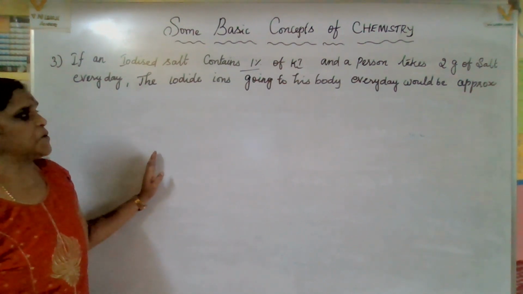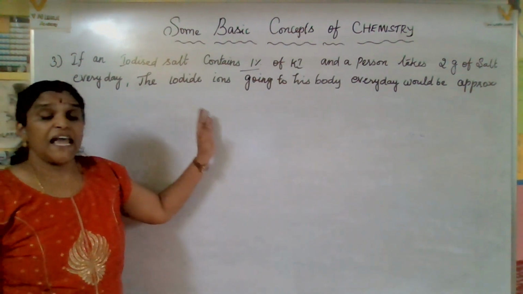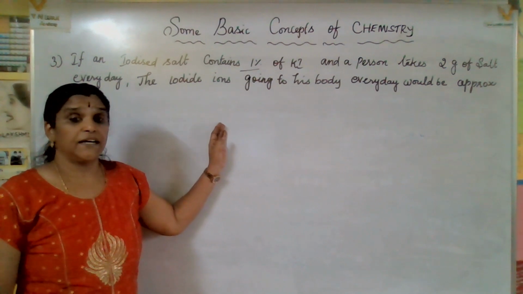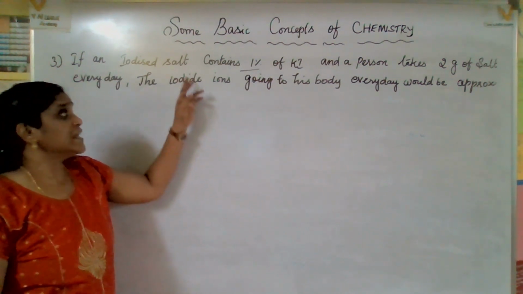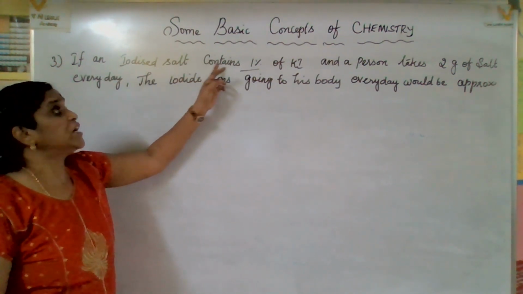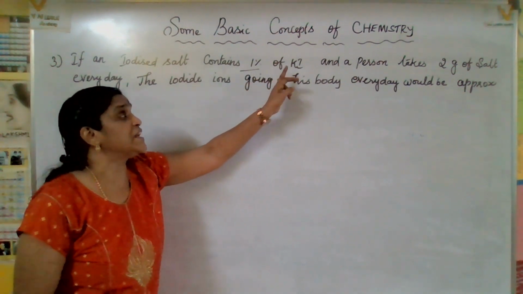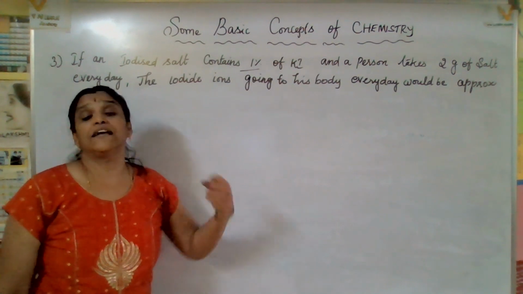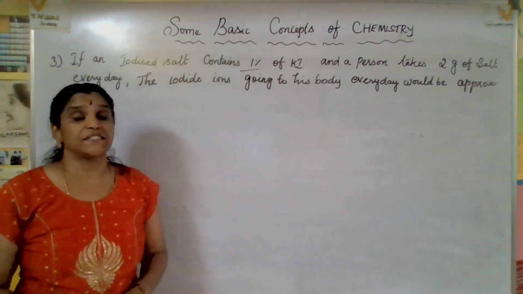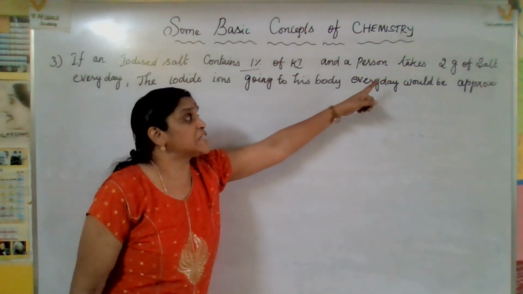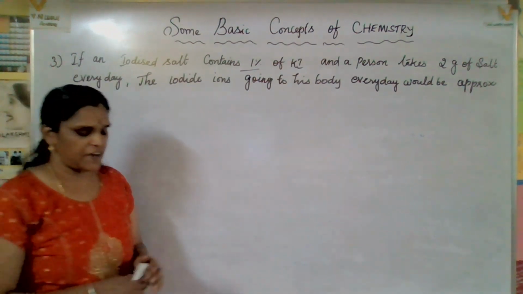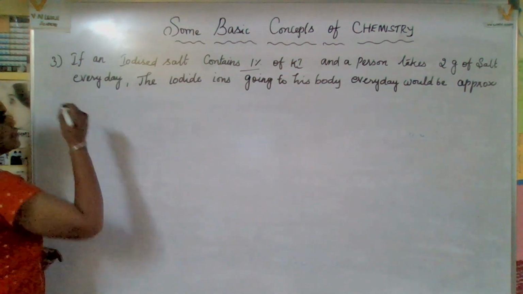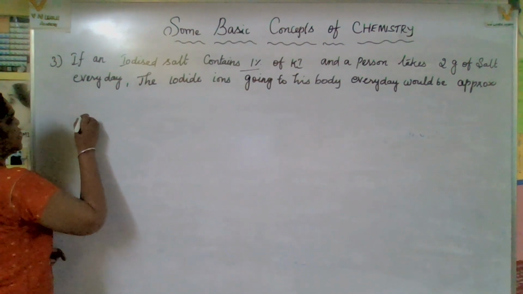As you see in the question, we have to find the given mass, because they have given that the salt contains 1% of potassium iodide. So we have to get that given mass from the percentage, and a person takes 2 grams of salt every day. So 2 grams of salt contains the potassium iodide.